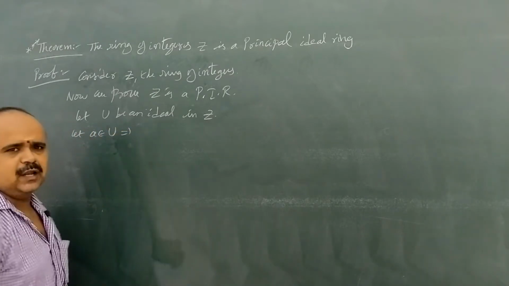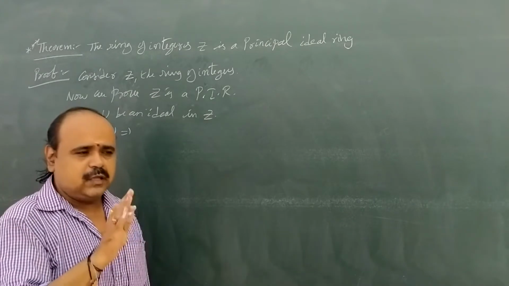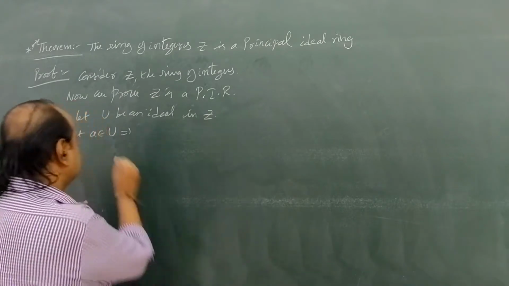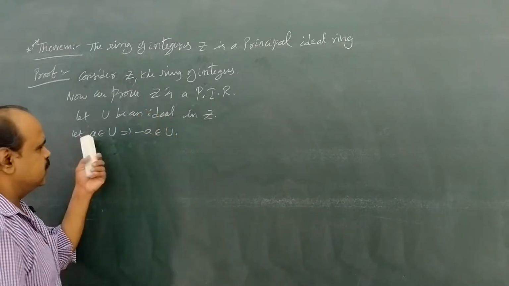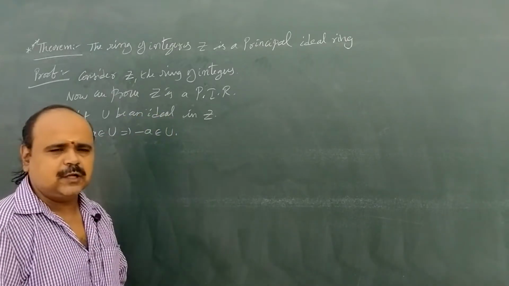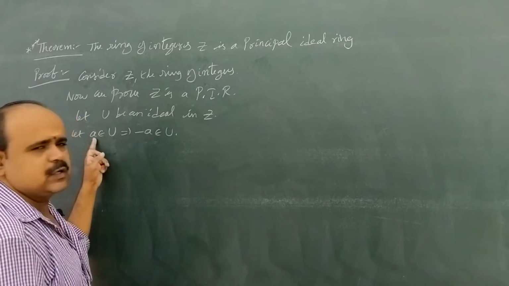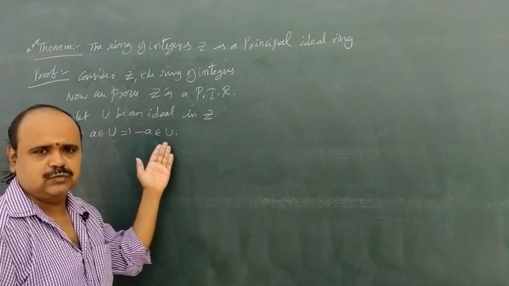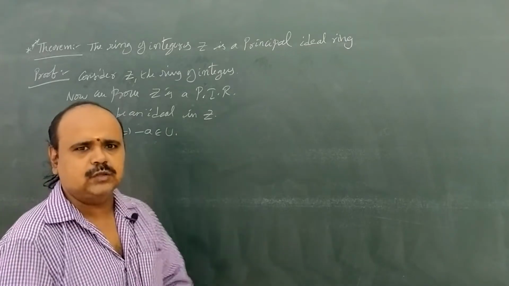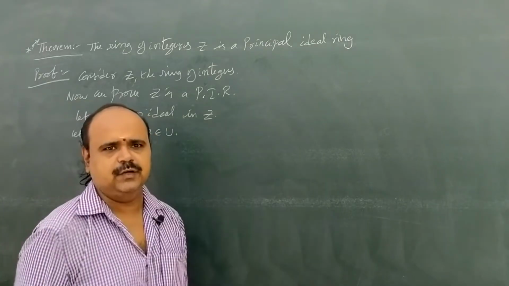Since U is an ideal, and I already told you every ideal is a subring, a belongs to U implies minus a belongs to U. That means if we take a positive number, we also get a negative number. If a is negative, then minus a is positive. That means U contains both positive integers and negative integers.